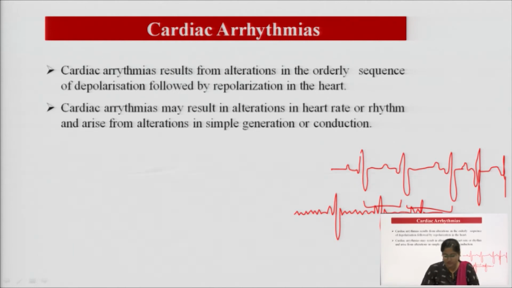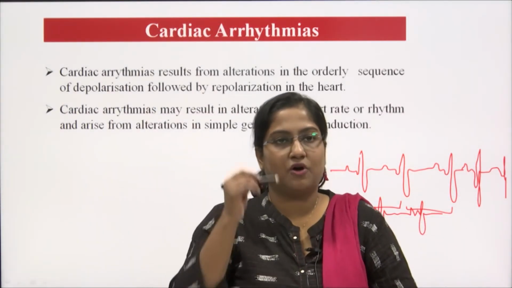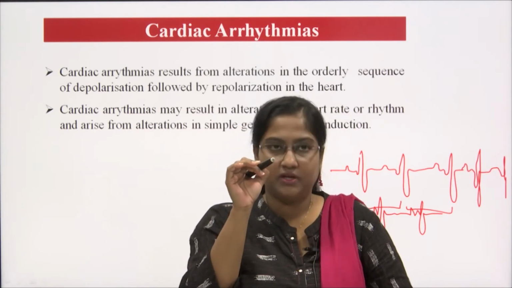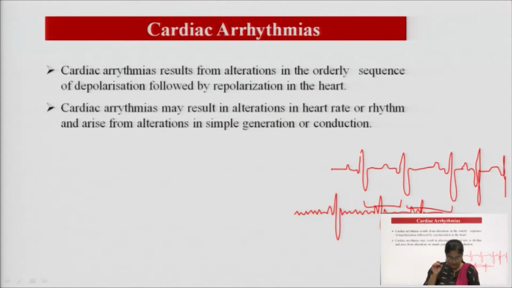Conduction means, we discussed already, our conduction starts from the SA node, then it goes to the AV node, then next is the bundle of His, then left and right bundle branches, and lastly to the Purkinje fibers. Like this the conduction, the electric impulse, travels.